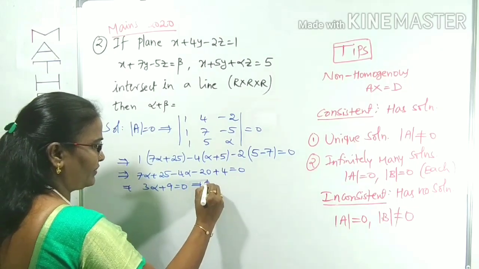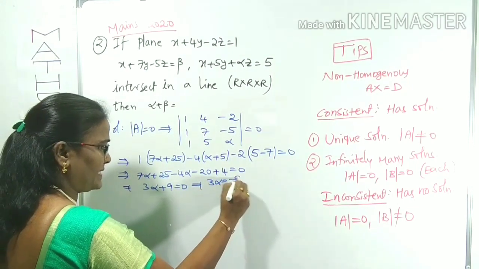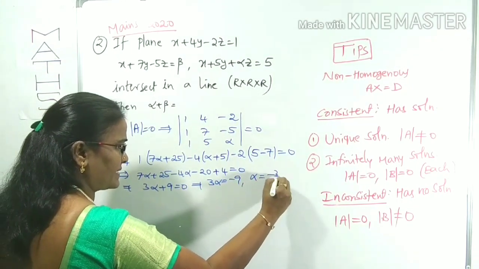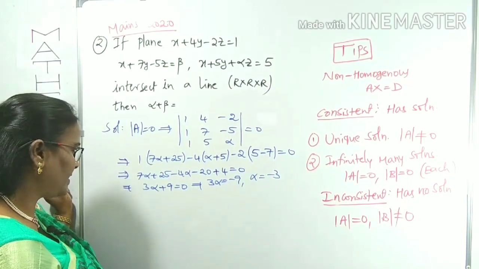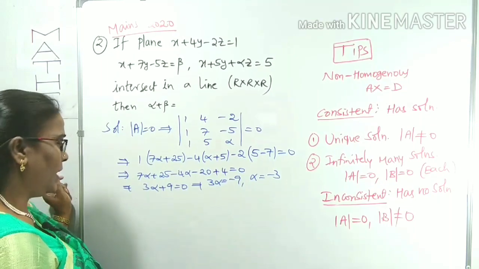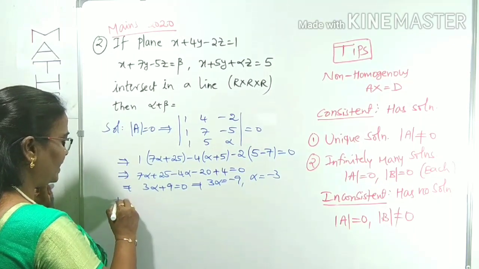Now what is alpha? 3 alpha is minus 9. Alpha is clearly minus 3. What is alpha value? Alpha value is clearly minus 3. Now I can come to the one more condition.